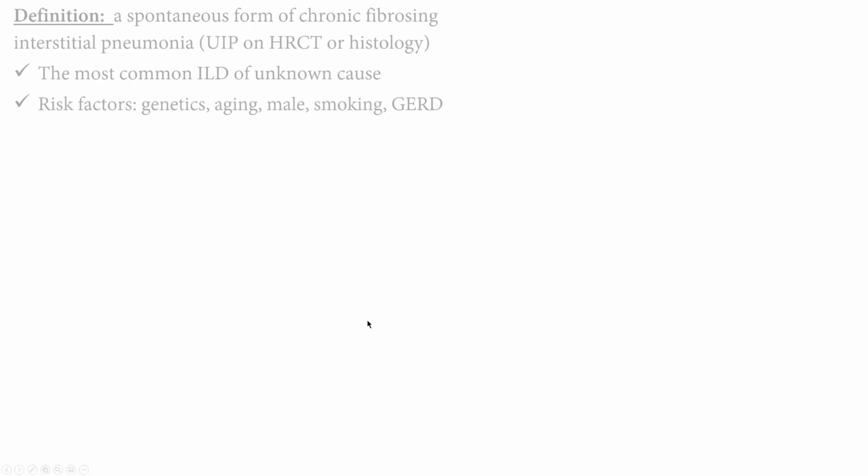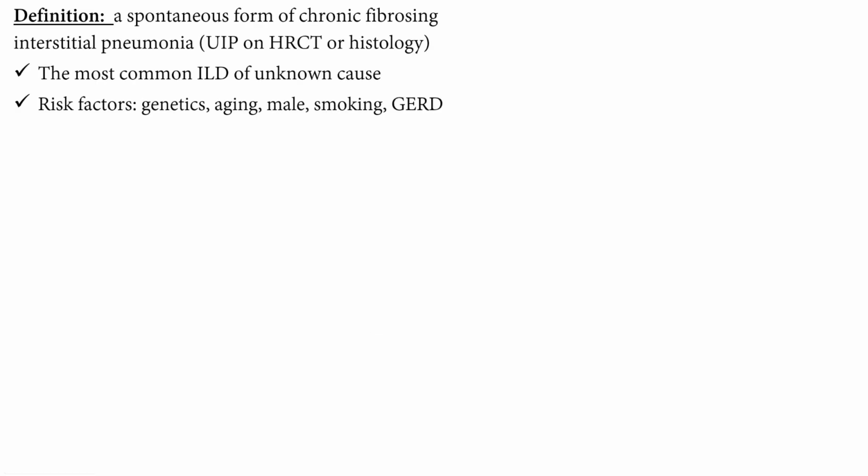Idiopathic pulmonary fibrosis. Now it's a spontaneous form of the interstitial pneumonia. Usually or mostly it's UIP. Okay, usual interstitial pneumonia on high resolution CT, or usual interstitial pneumonitis on the pathological slide. Right, it's the most common cause, as we said, of unknown or idiopathic pneumonias.